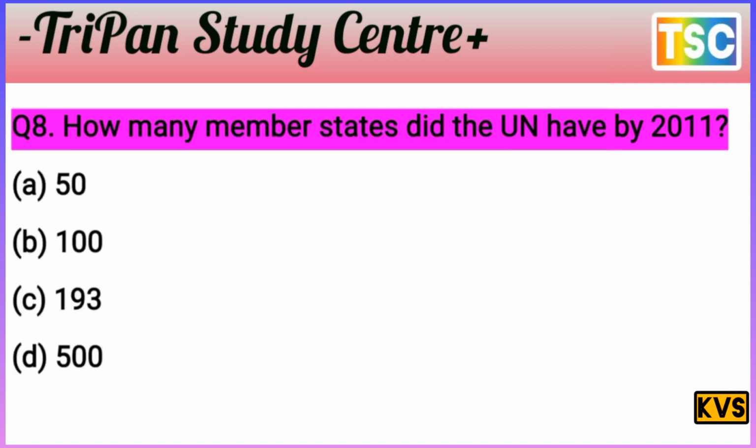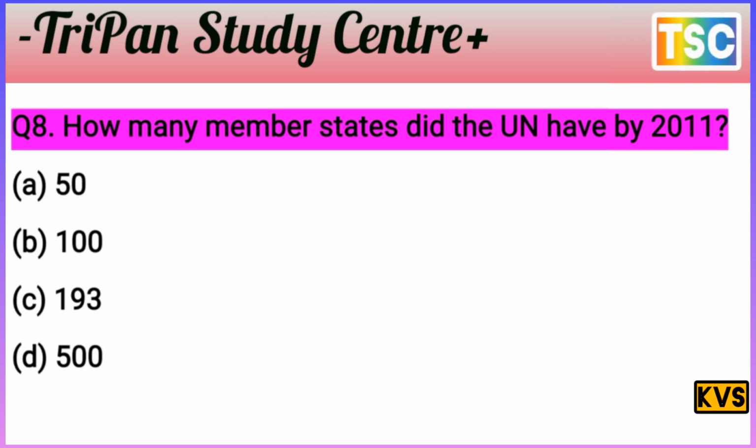The question here: how many member states did the UN have in 2011? That's an important question for the exam here. You know that A is 50, B is 100, C is 193, D is 500. That's an important question and important options here.